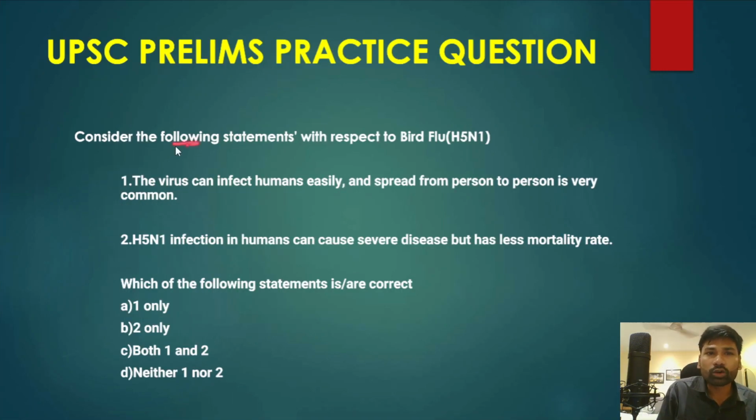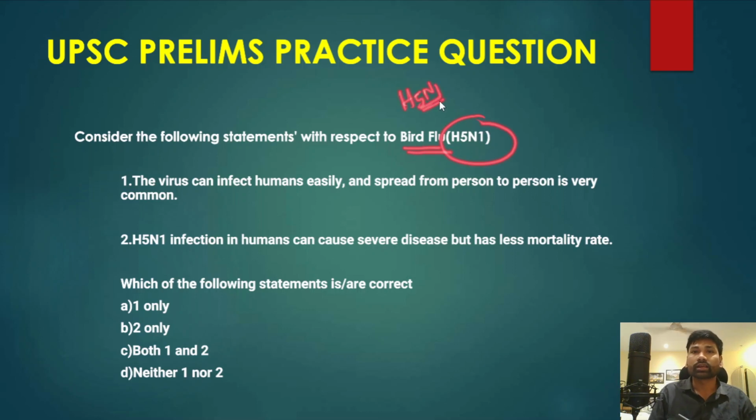Now today also I have one more practice question. We have very often discussed this bird flu, very often known as the H5N1 virus, right? So the question is: consider the following statements in respect of bird flu H5N1. First statement says the virus can infect humans easily and spread from person to person in a very common way. Second statement says that H5N1 infection in humans can cause severe disease but a lower mortality rate. Now, which of the following statements are correct from the above given statements?